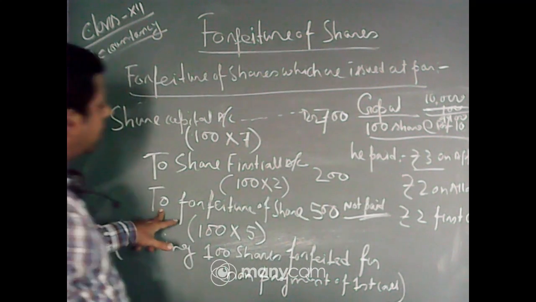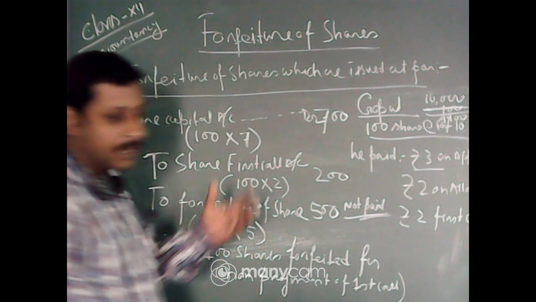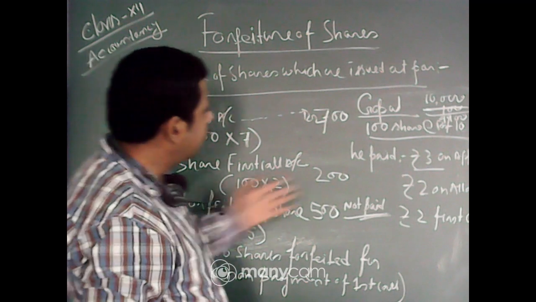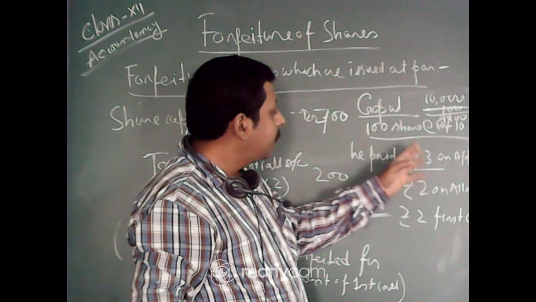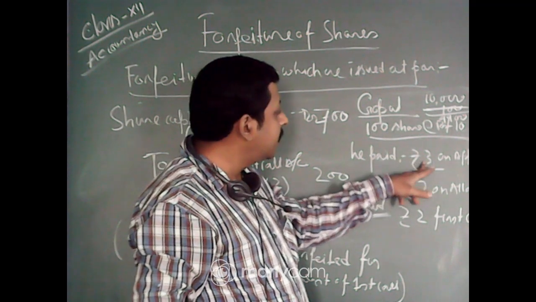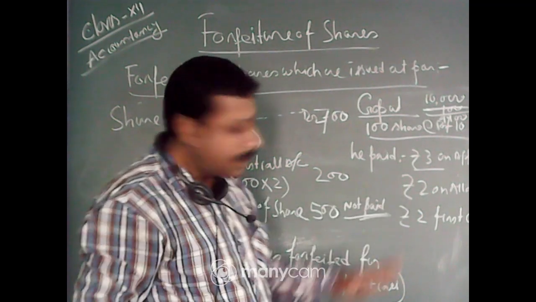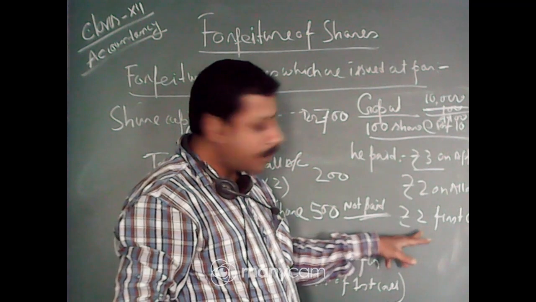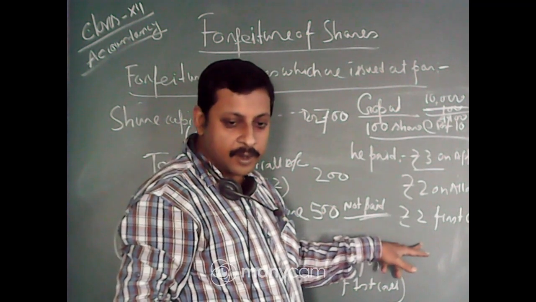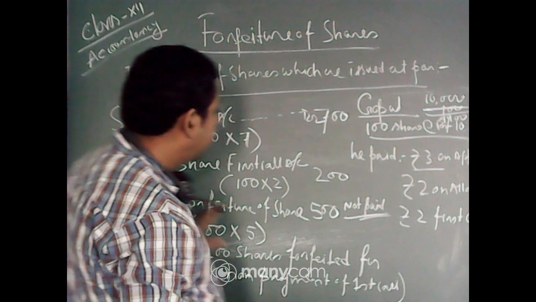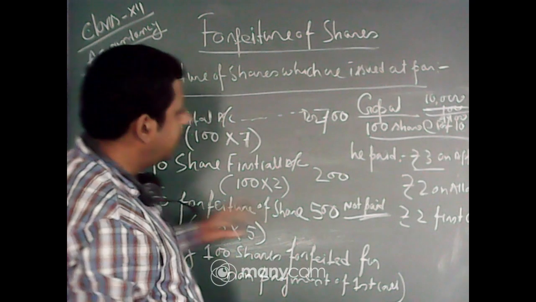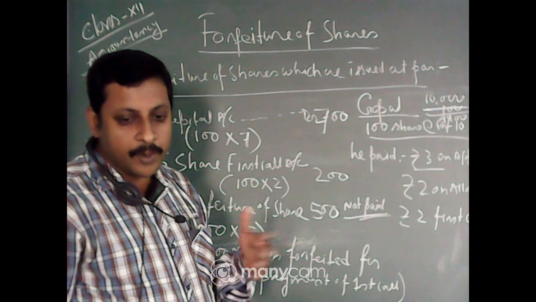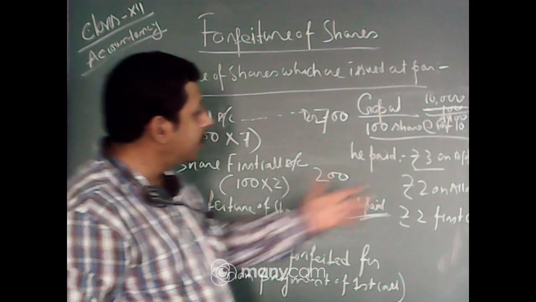And what penalty was actually given to this shareholder? That is called forfeiture of shares. That is the amount he already paid to the company, 3 on application and 2 on allotment. Only the first call money he failed to pay, and after that the company decided to forfeit his shares. So he is not eligible to receive that money.